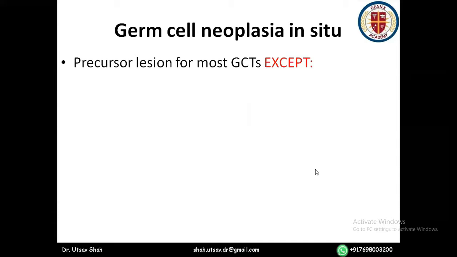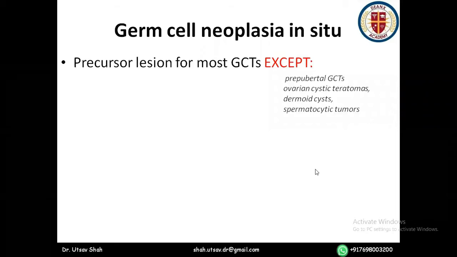So germ cell neoplasia in situ. I'm starting discussion of germ cell tumors now, starting with germ cell neoplasia in situ. Broadly, you should know that GCNIS is a precursor lesion for most GCTs. Okay, it is a precursor lesion. Most of the germ cell tumors arise from germ cell neoplasia in situ, as the word suggests, except spermatocytic tumor, prepubertal GCTs, ovarian cystic teratomas, and dermoid. Of these, spermatocytic tumors is the most important.